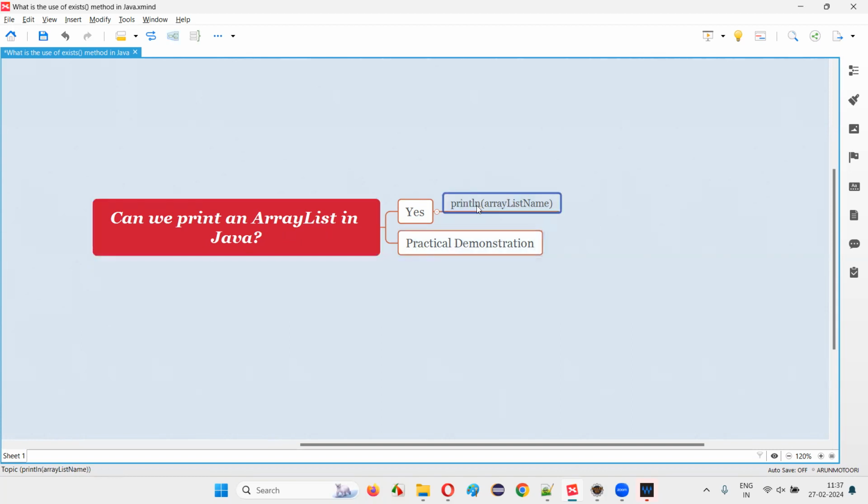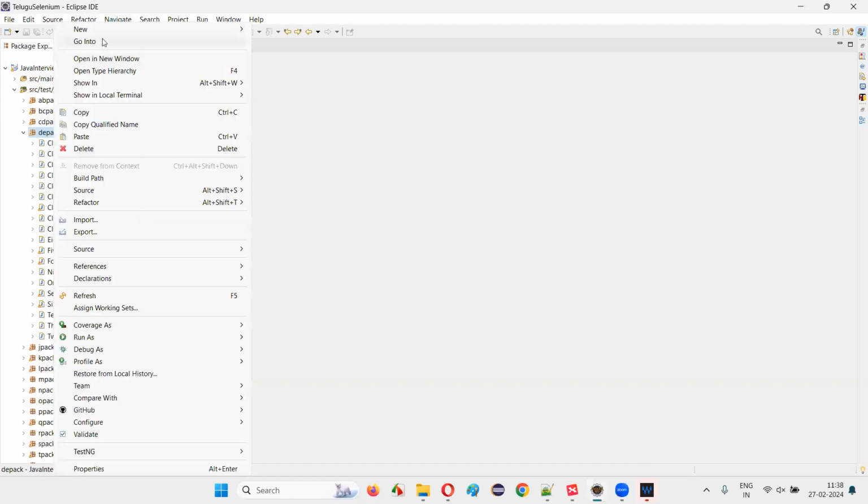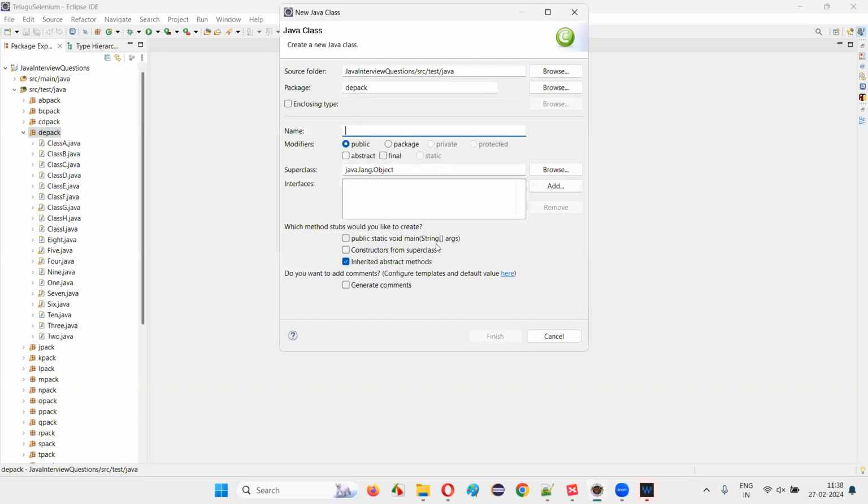In order to print an array list, in the print statement, we have to pass the name of the array list. Then all the elements in the array list will be printed in the output console. Let me practically demonstrate this for you. For that, I'll switch to this Eclipse IDE and create a new class. I'll name this class J with a main method.